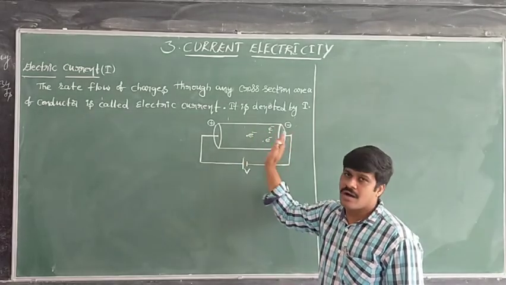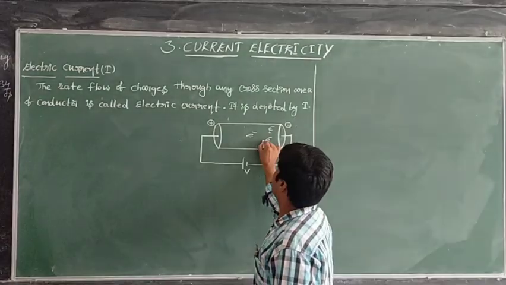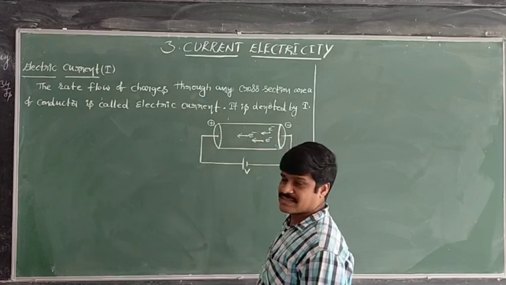In which direction are they repelled? In the opposite direction, away from it. Electrons are repelled like this and begin to move like this.